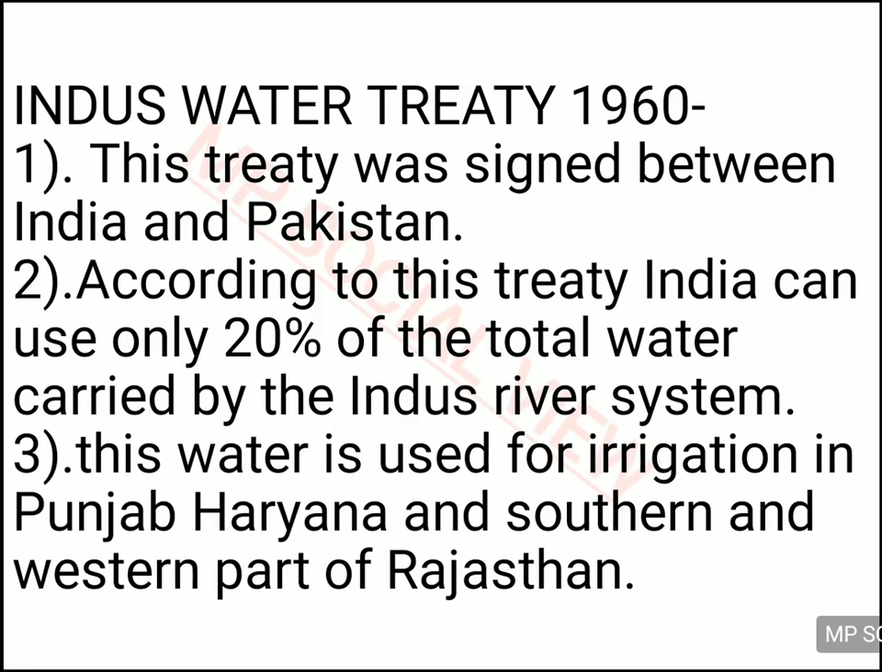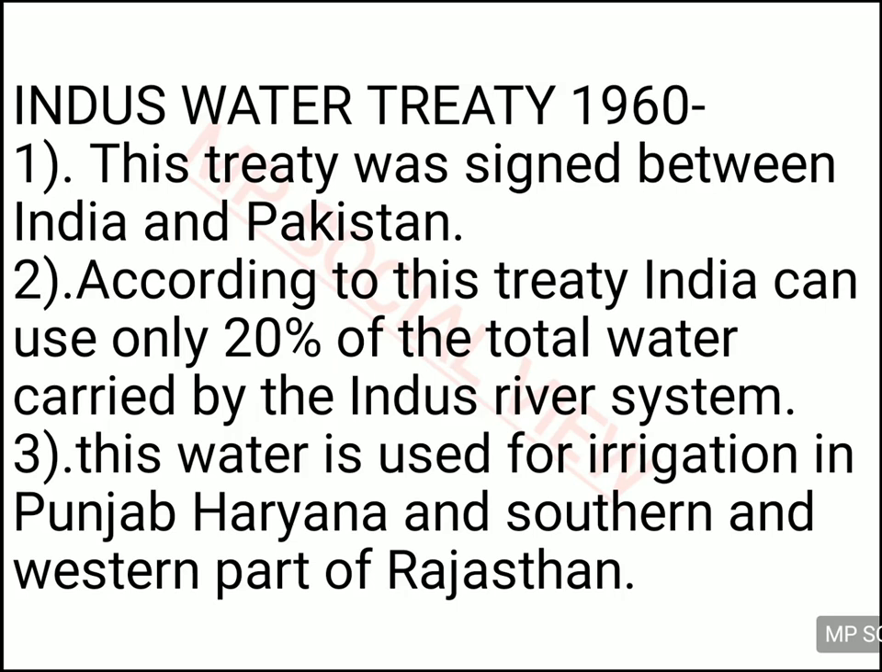Alright, then there is a topic in your book, the Indus Water Treaty. You can see the Indus comes from Tibet, then comes to India and then goes to Pakistan. So there is a treaty signed between India and Pakistan about how to use the Indus river water. According to that treaty, India can use only 20% of the Indus river water, and the rest is allowed to flow to Pakistan.